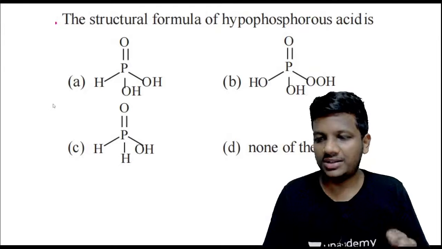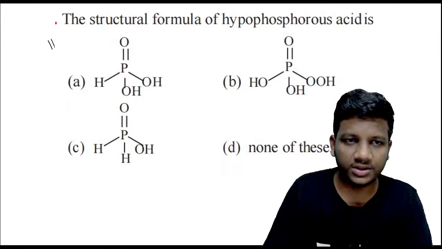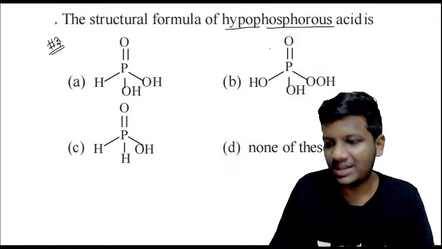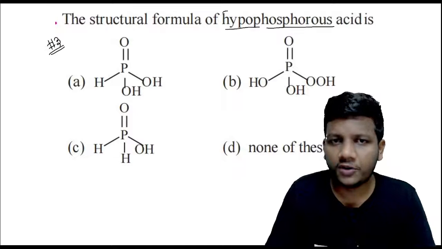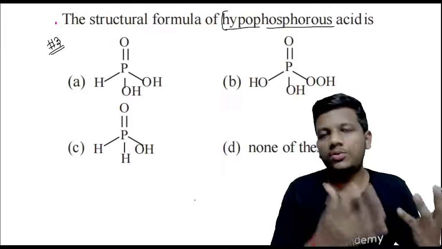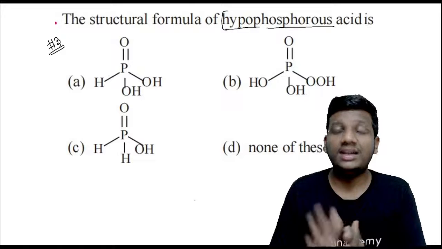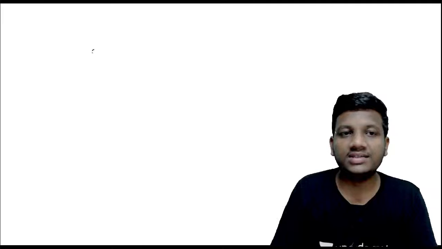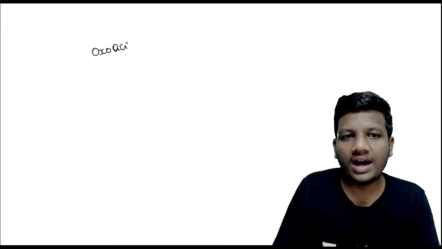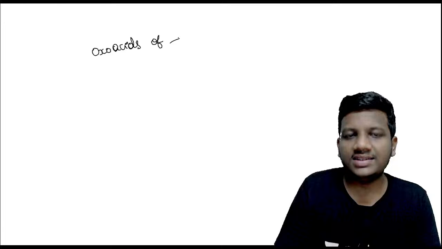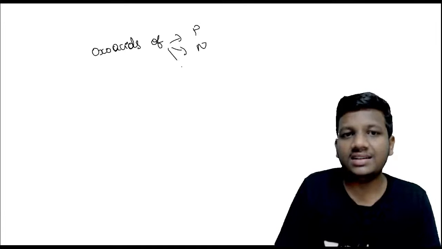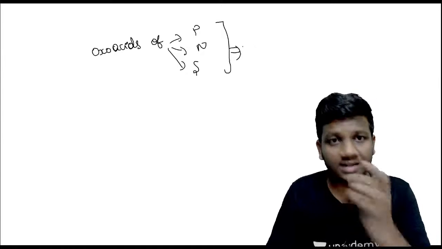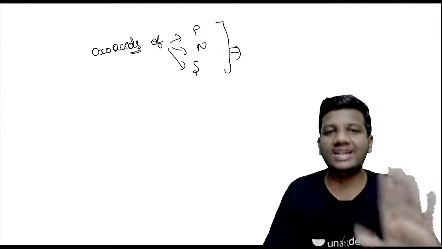Now come again to this question, guys. This is the third MCQ of today's session. Come on, you can do it. The structural formula of hypophosphorus acid. You need to know the name of hypophosphorus acid. Do you remember I told you in one of my videos on P block elements, especially in class 12, to remember 2 things: the oxo acids of phosphorus, nitrogen and sulfur. You need to remember 3 tables, all the 3 tables of oxo acids of phosphorus, nitrogen and sulfur.